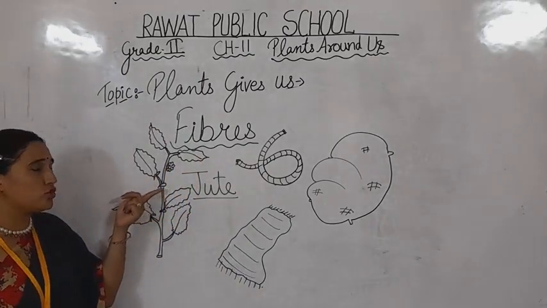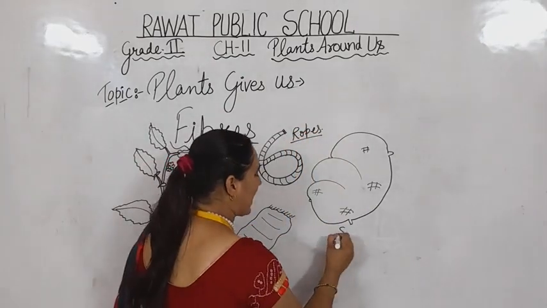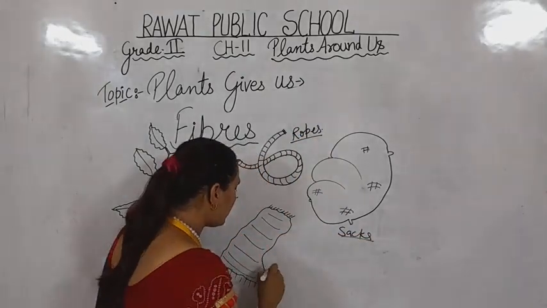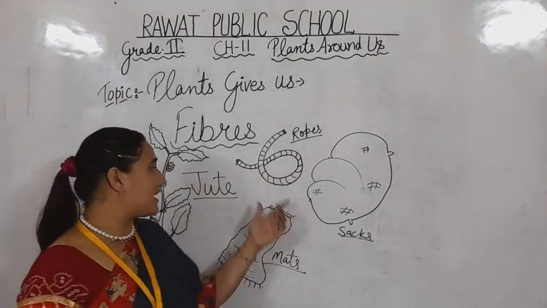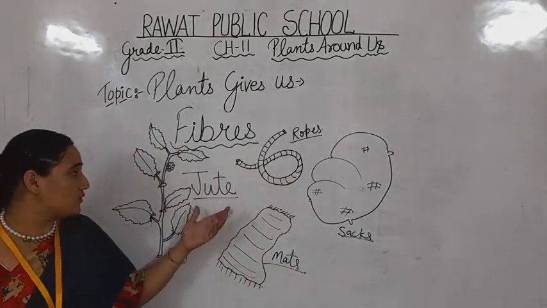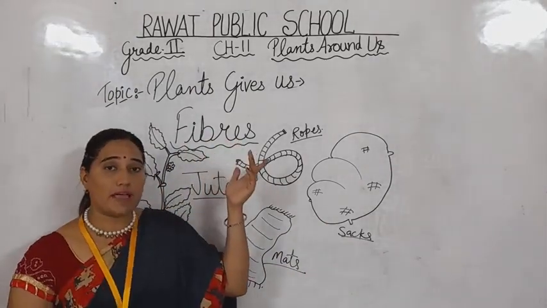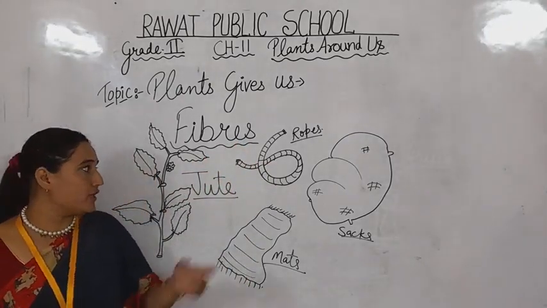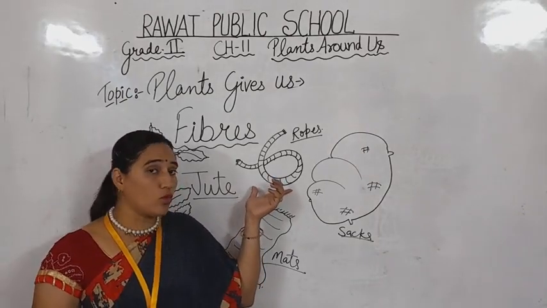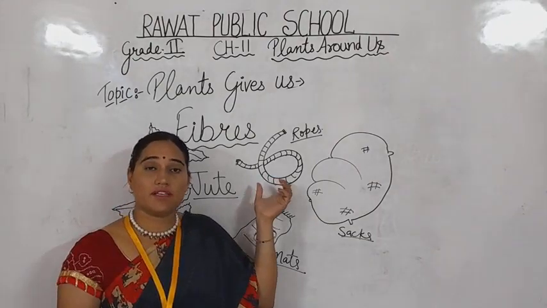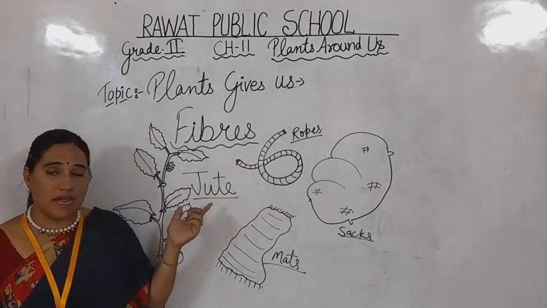We get jute from the jute plant and we make ropes, sacks and mats as well to wipe our feet. We make all these things from jute, and that jute comes from the jute plant and is also a type of fiber. This jute is very, very strong and powerful. These kinds of ropes are used in different things to pull up. Yes, and that jute comes from a plant as well.